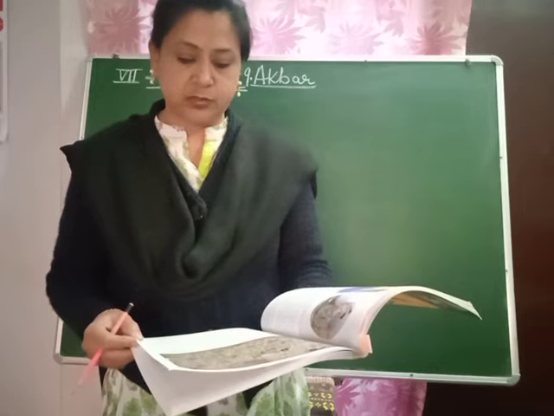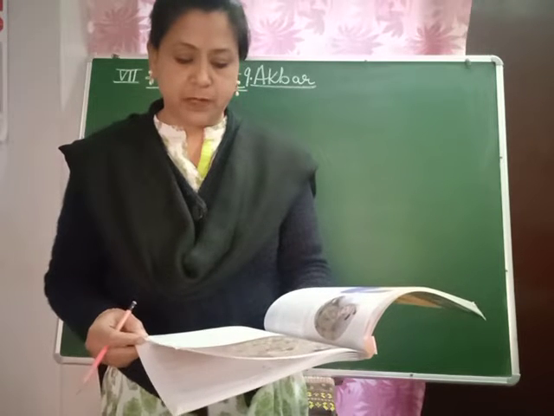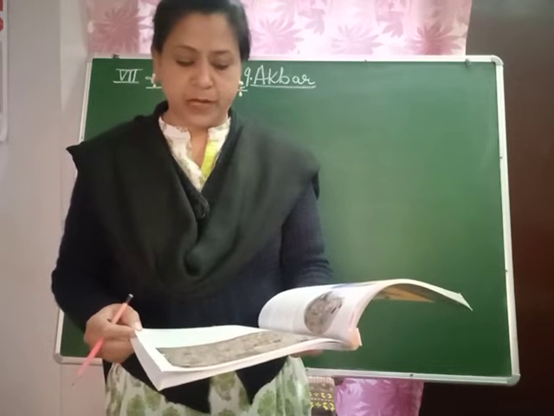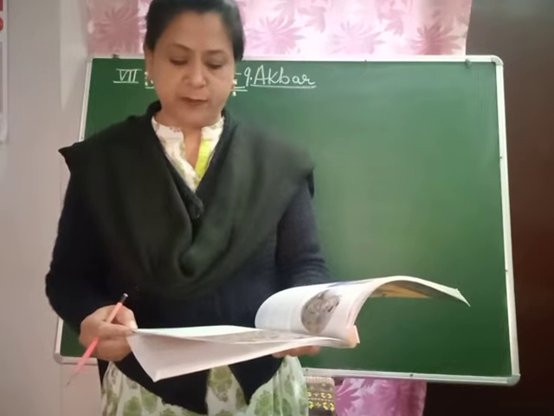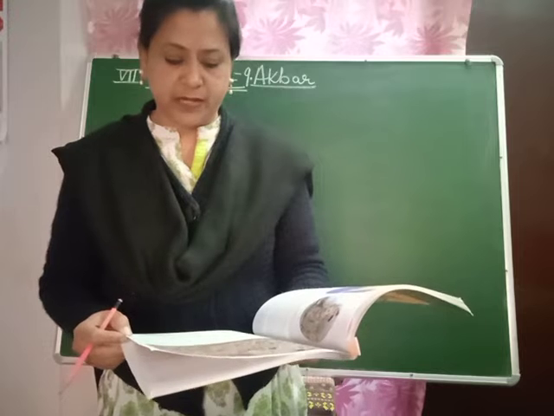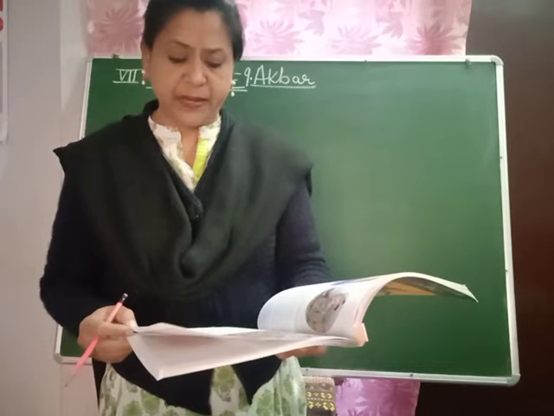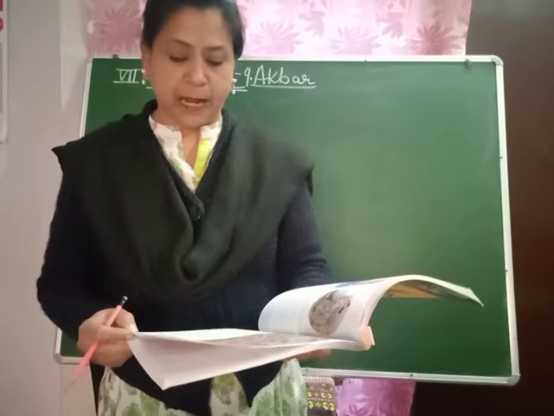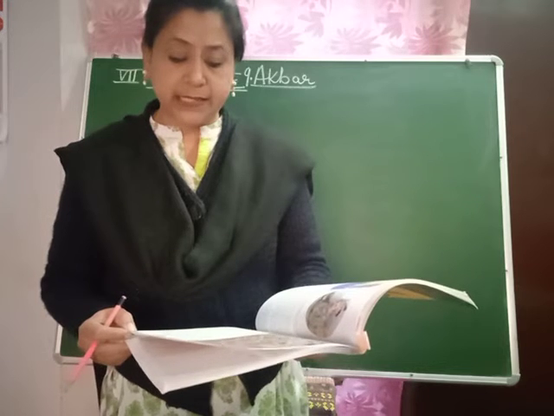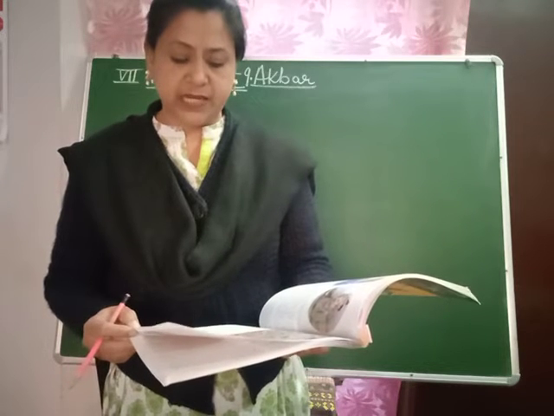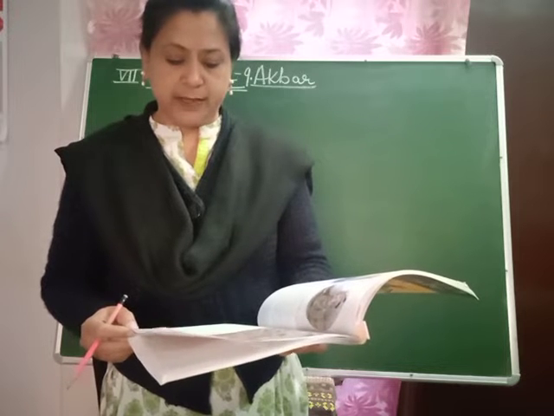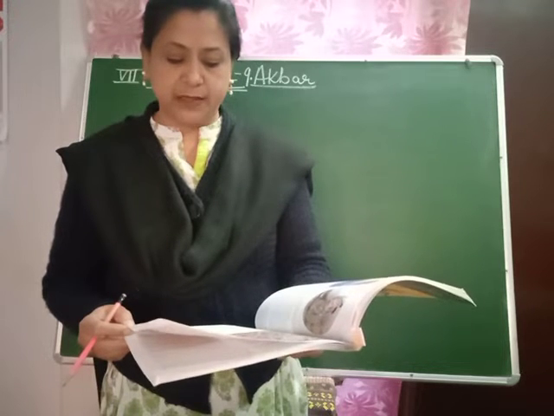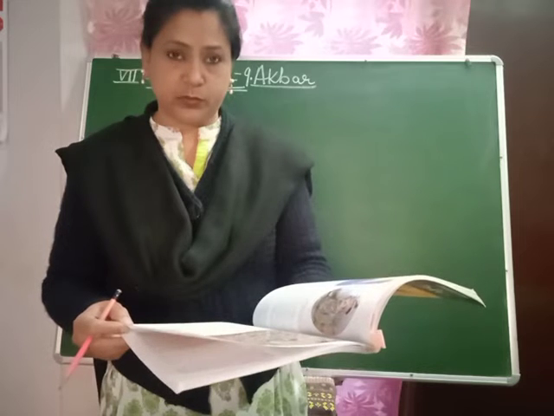He tightened his control by subduing Burhanpur, capital of Khandesh, and the formidable fortress of Asirgarh. In a period of over 40 years, Akbar was successful in creating a huge empire which encompassed the area from Kabul in the west to Bengal in the east and from Punjab in the north to Khandesh in the south.